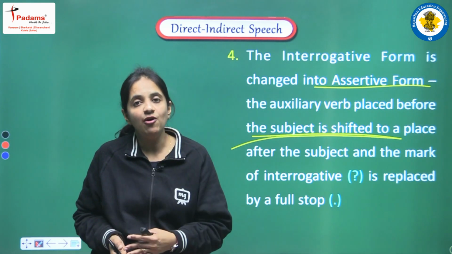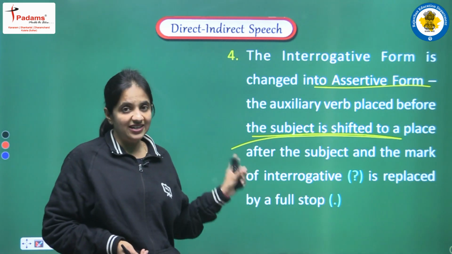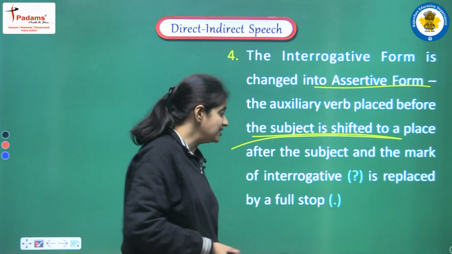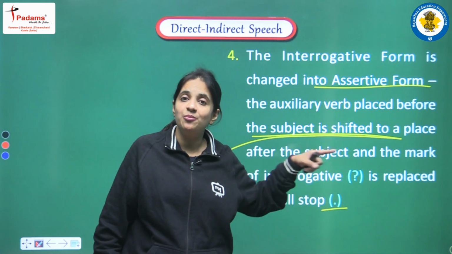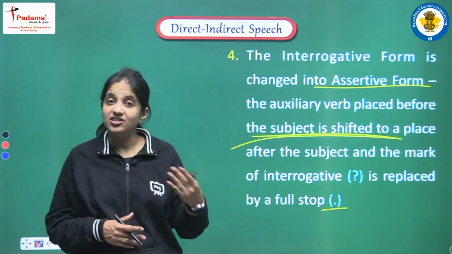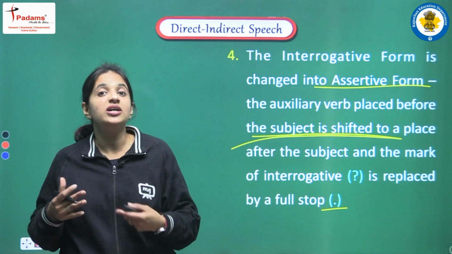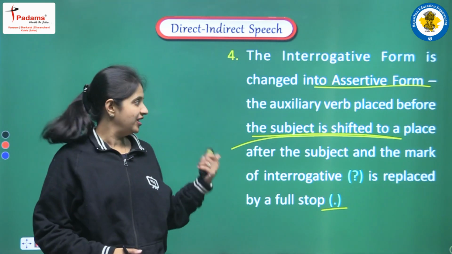Why? Because we have to maintain the assertive form, the structure of assertive form. And yes, second change, in the end of the sentence we have to write one full stop in the place of the question mark, and with the help of these two changes we can change the structure of the interrogative sentence into an assertive one. Okay students, so this is all about interrogative sentence.